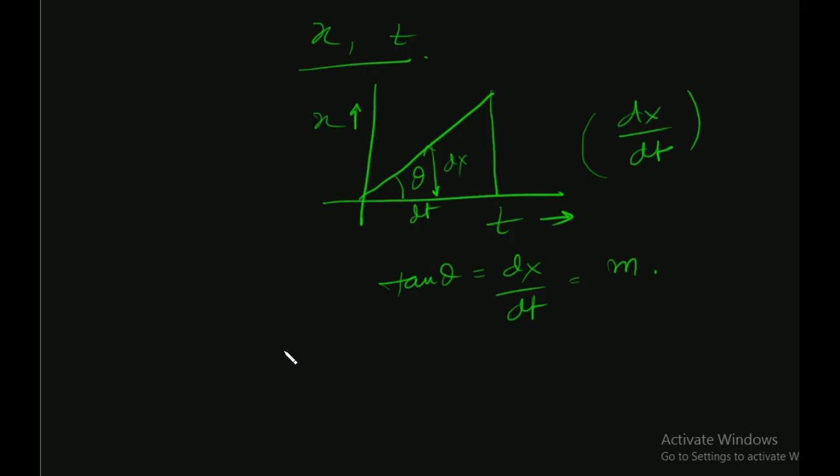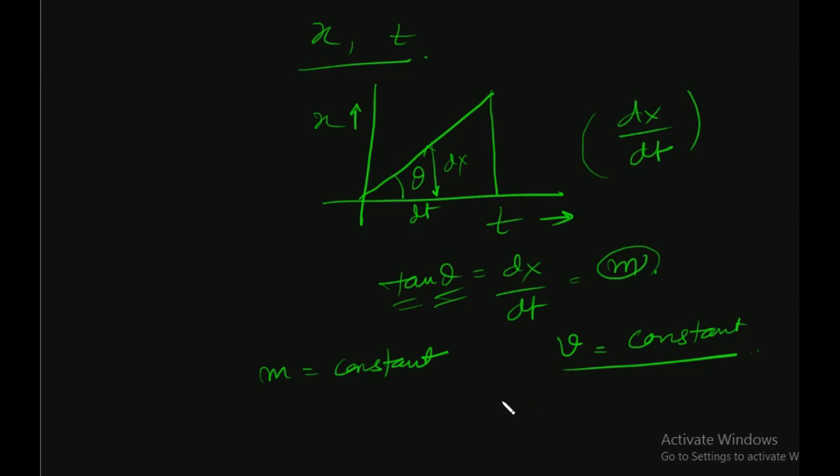So we see here the line is straight, so m is constant over here because theta is constant. Since theta is constant, tan theta is constant, hence m is constant. So since x is displacement, v is constant, velocity is constant over here. And now since velocity is constant, dv by dt, which is the acceleration, is 0. So in these types of graphs, acceleration is 0 and velocity is constant.